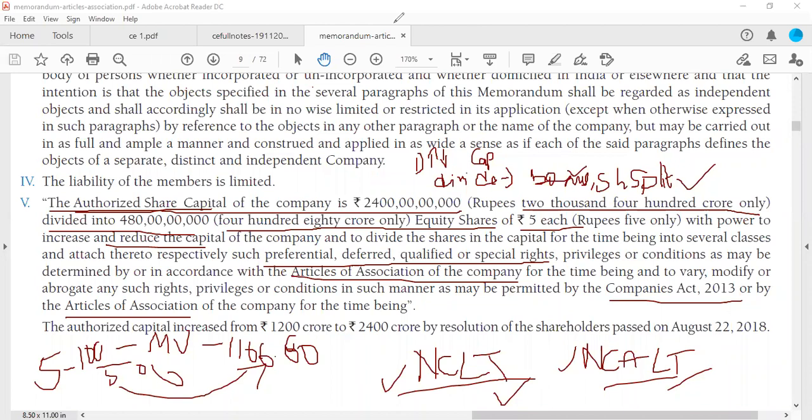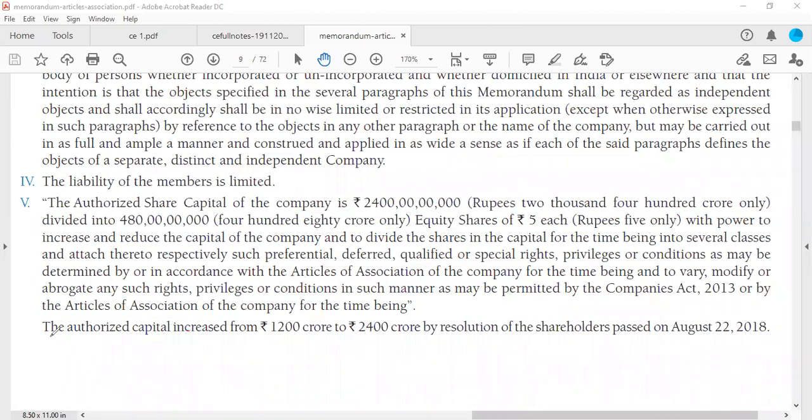Okay, so that is your authorized capital. I hope you all understood authorized capital. Now, let's read this last line. This is very, very important. The authorized capital increased from 1200 crore to 2400 crore by resolution of the shareholders passed in August 2018. So before, the authorized capital was 1200 crore, and now they have doubled it.